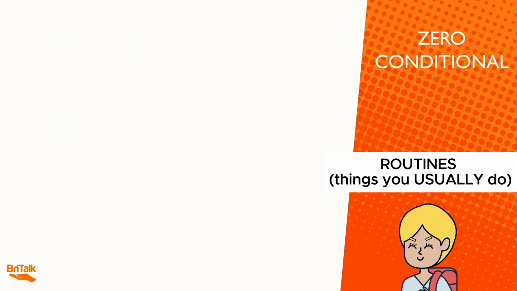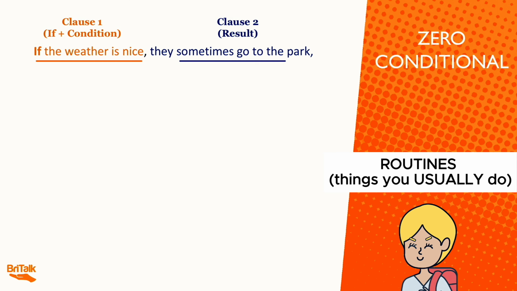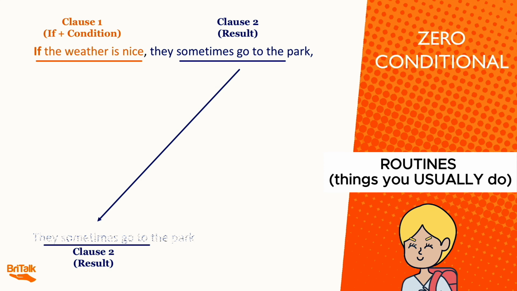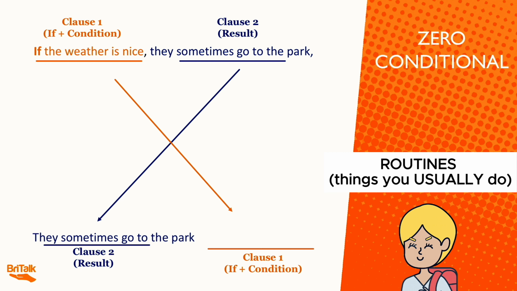Another thing to remember about conditionals is that clause 1 and clause 2 can appear in different positions. So clause 2, the result, we can put at the beginning of the sentence. They sometimes go to the park. Clause 1, the condition, we can put at the end of the sentence, if the weather is nice. So they sometimes go to the park if the weather is nice.